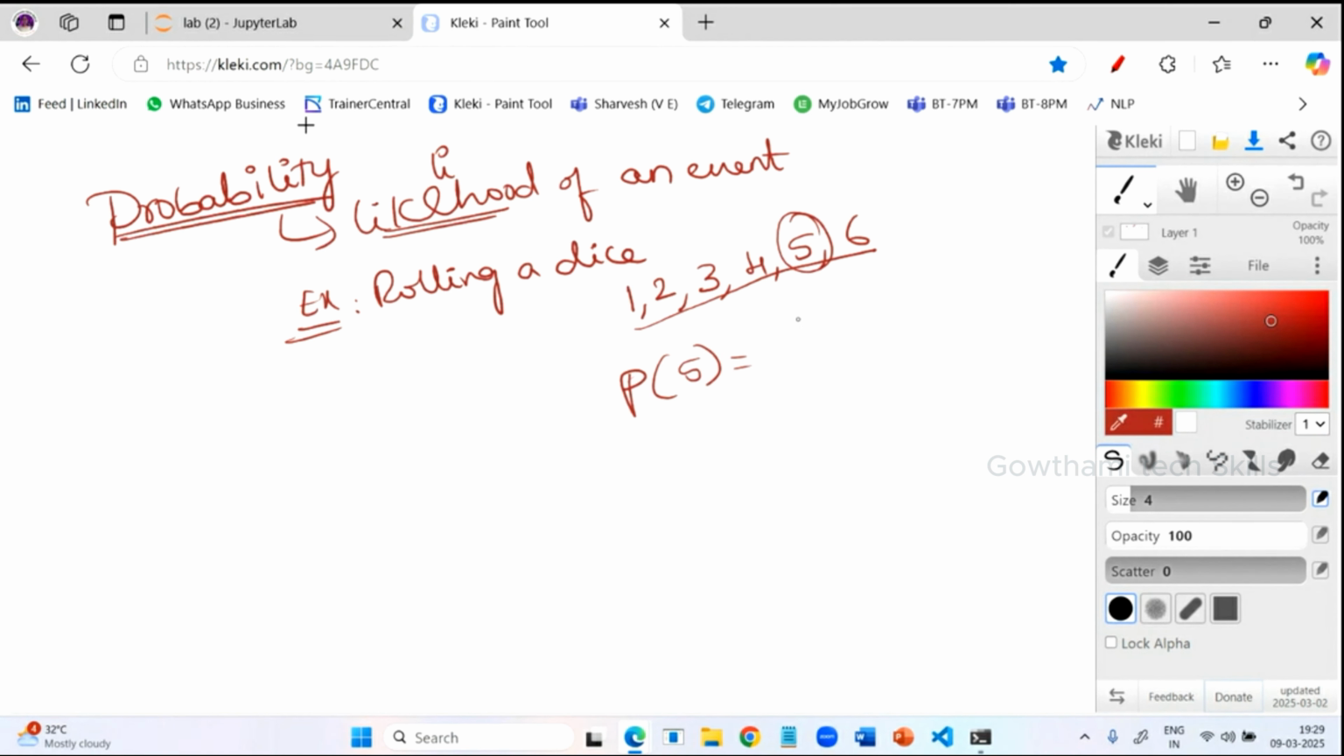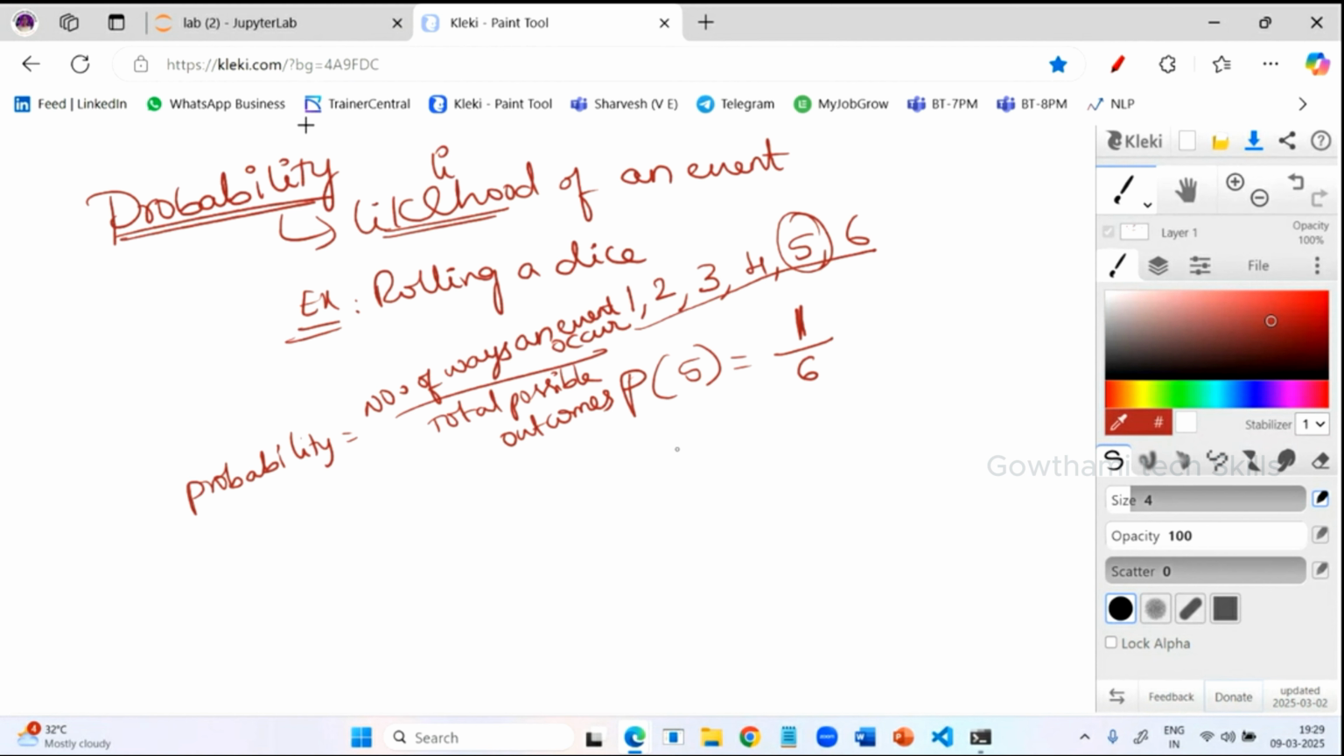I'm having only one chance, from how many events? From 6 events. How many events do I have here? 6 events. In that, the chances of getting 5 is how many times? Only one time. So, what is the formula of probability? Number of ways an event can occur divided by total possible outcomes. Okay, this is the formula.